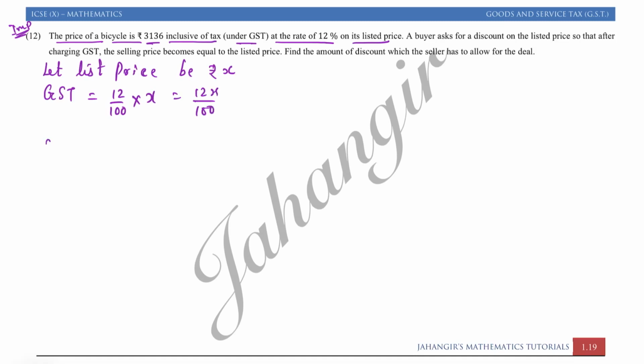Now adding both of them, X plus 12X upon 100 is equal to 3136, because 3136 is the price inclusive of tax on its list price.